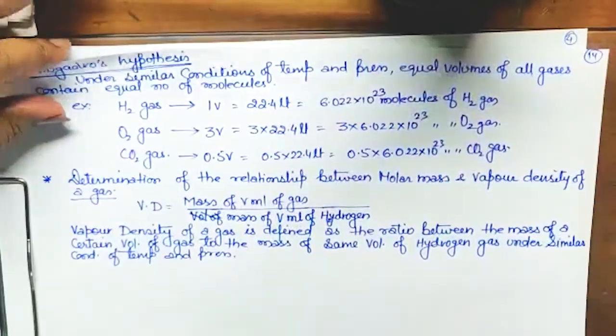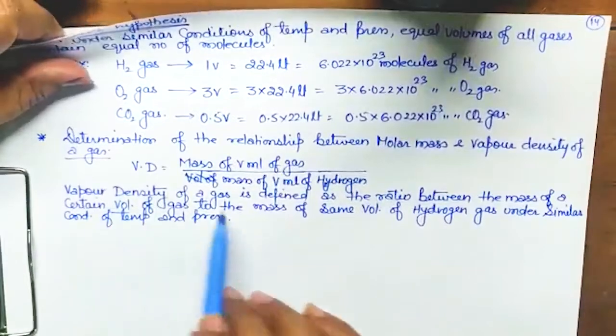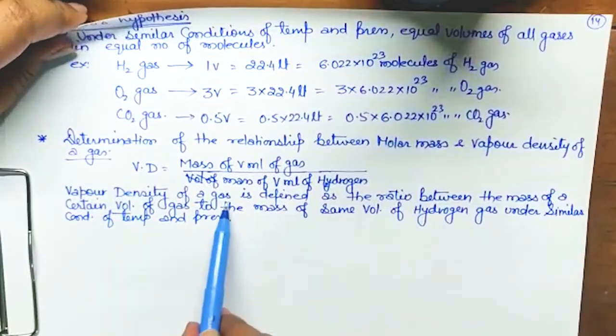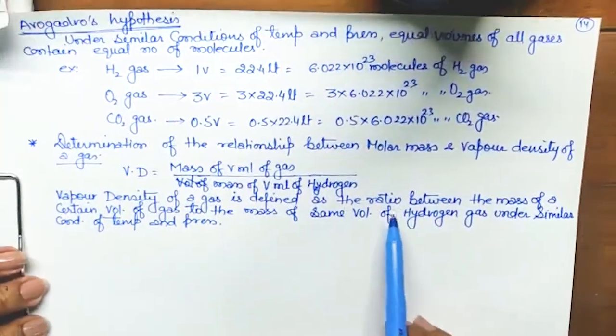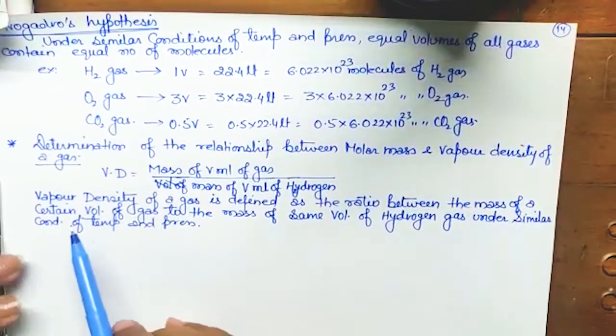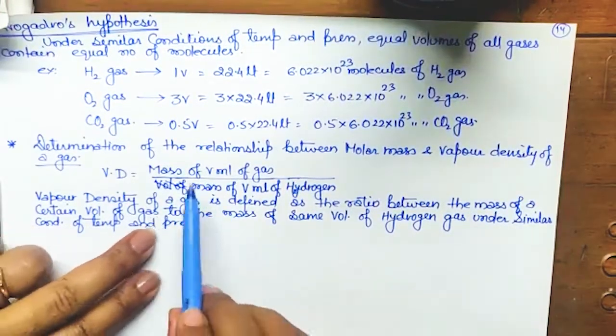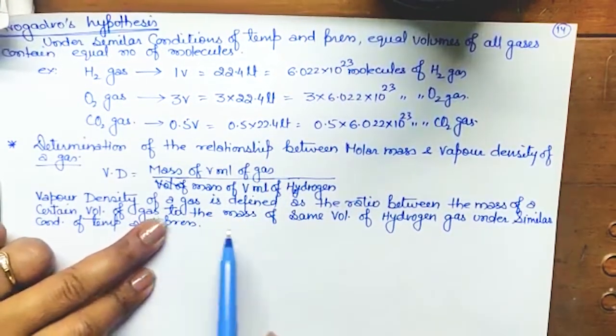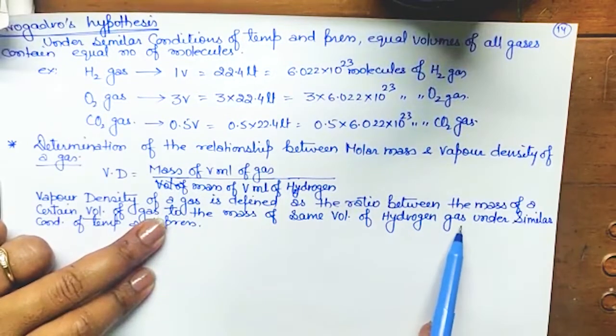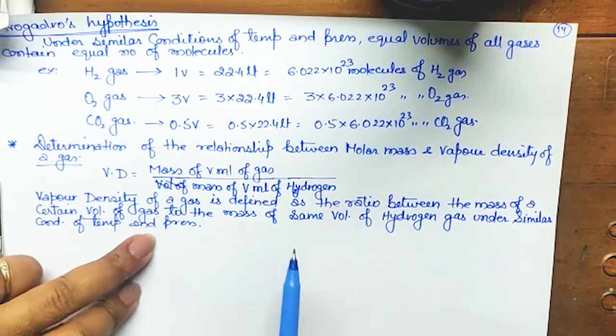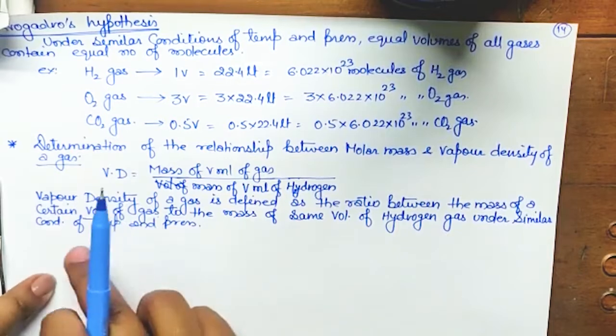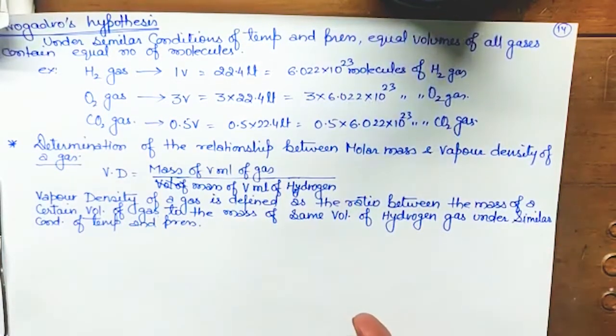To make it clear, I have written the vapor density definition. Vapor density of a gas is defined as the ratio between the mass of a certain volume of gas, whatever the gas, to the mass of the same volume of hydrogen gas under the similar condition of temperature and pressure. Got it? So this is the vapor density definition.